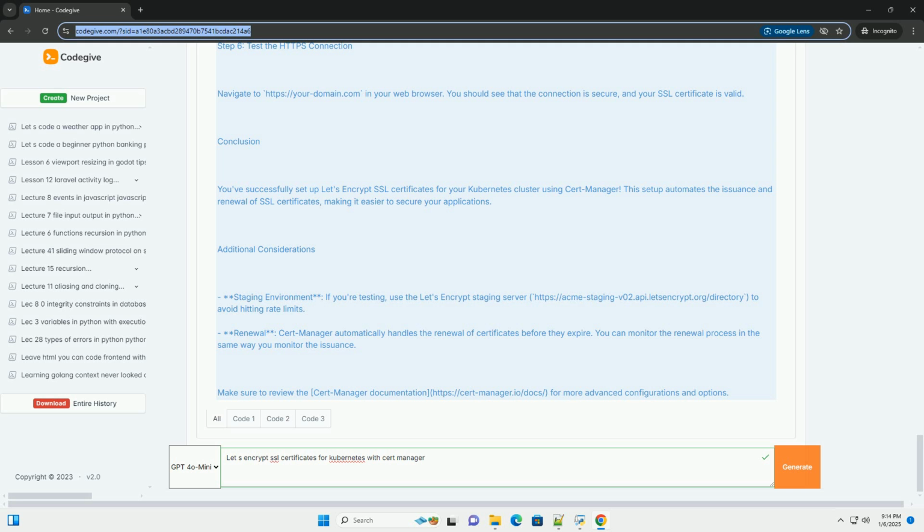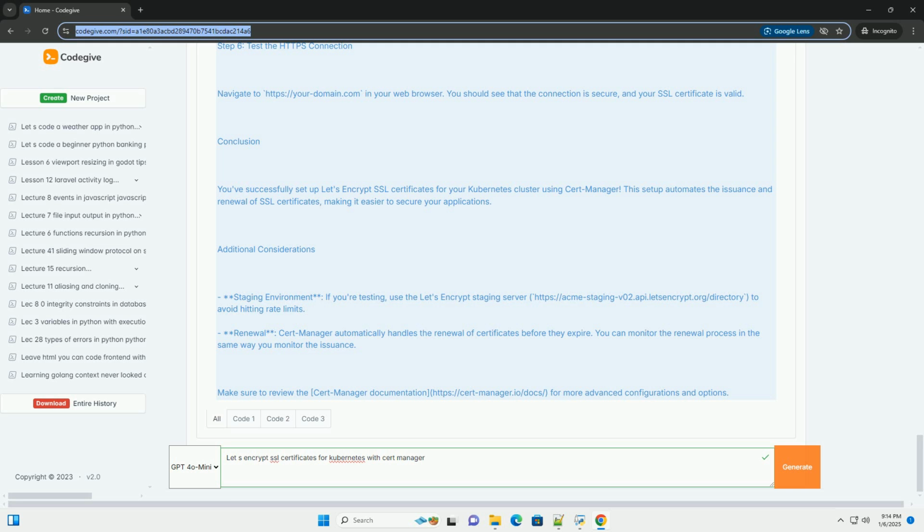Additional considerations: staging environment. If you're testing, use the Let's Encrypt staging server, https://acme-staging-v02.api.letsencrypt.org/directory, to avoid hitting rate limits.